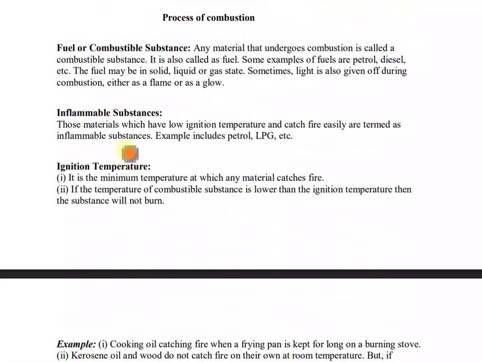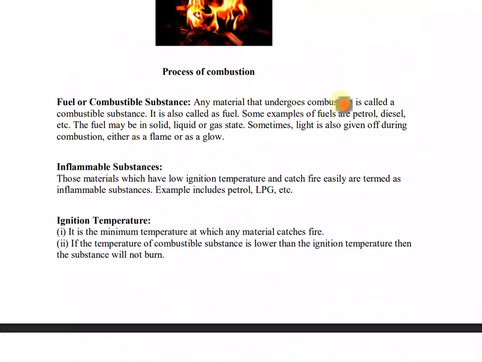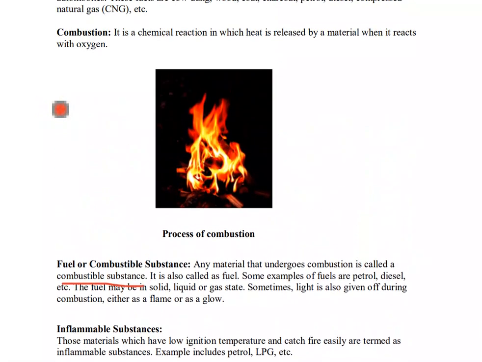So fuel is a material that undergoes combustion. Then it is also called a combustible substance. Okay. So see, a fuel is a material or substance that allows combustion. Now what is combustion? Combustion is a chemical reaction in which heat is released by a material when it reacts with oxygen.